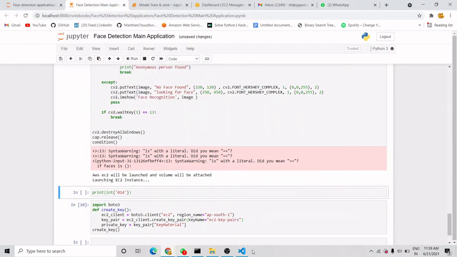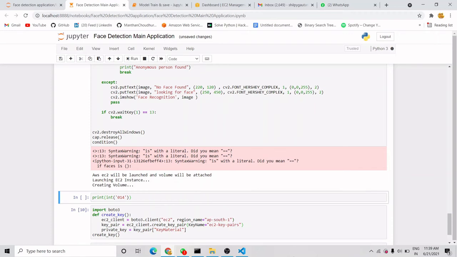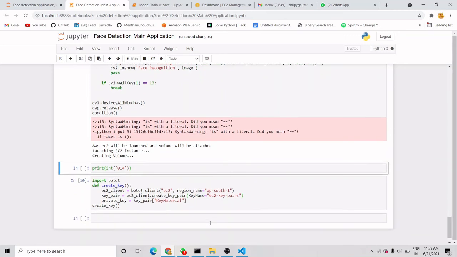Here we can see AWS EC2 will be launched, volume will be attached, launching EC2 and creating volume. Obviously it takes some time to launch the EC2 instance and create the volume, and only after that will it attach the volume. So we have to wait for that.